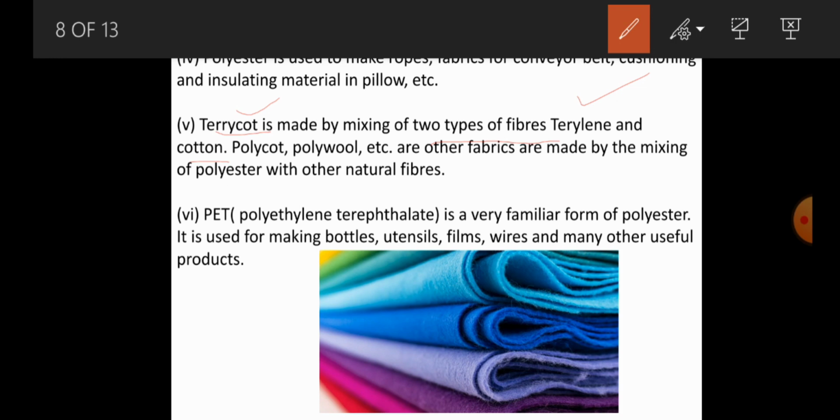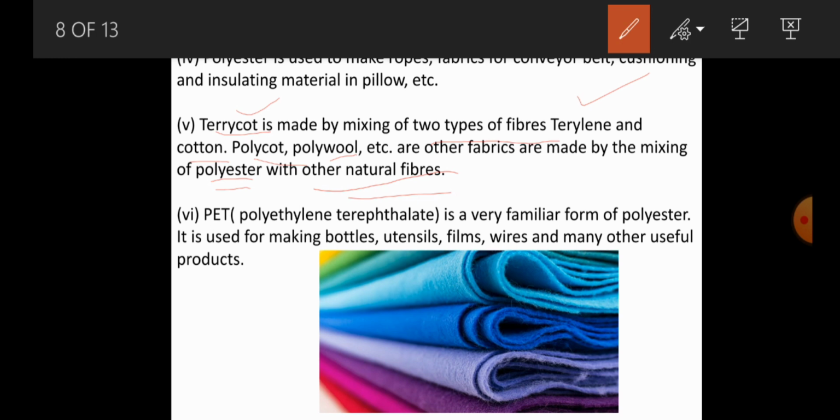Another very important point is that there are some other types, polycot and polywool. These are other fabrics made by mixing polyester and other natural fibers. Usually fabrics obtained from polyester are sold under names like terracotta, polycot, and polywool. Terracotta is made by mixing two types of fibers, terylene and cotton, and the other two types are polycot and polywool. These polycot and polywool fabrics are made by mixing polyester and other natural fibers.